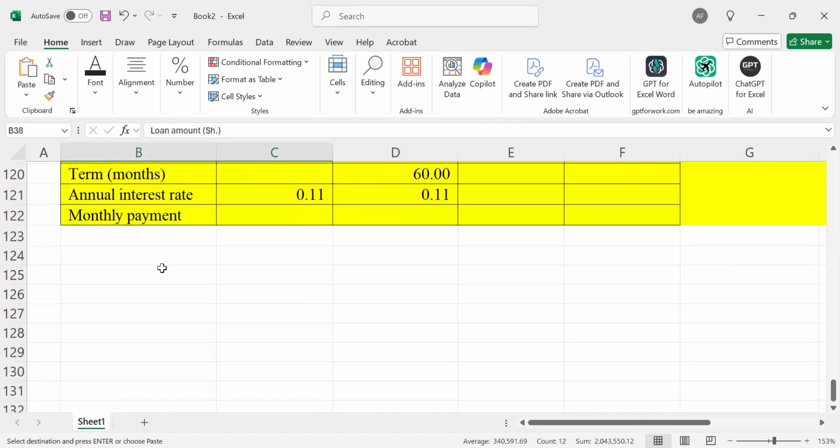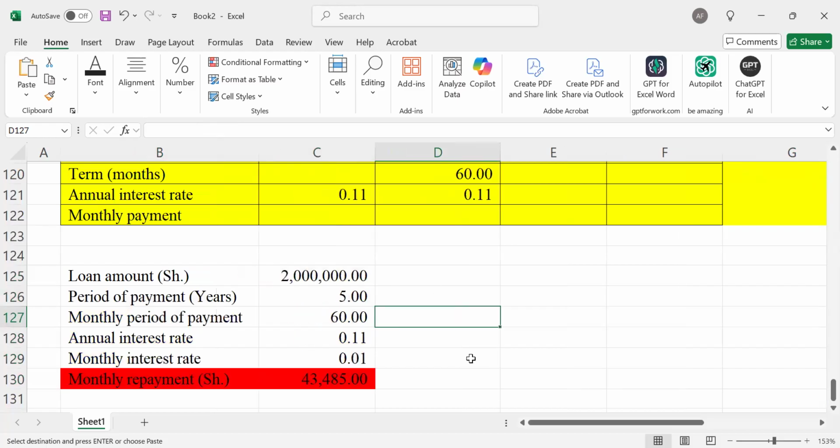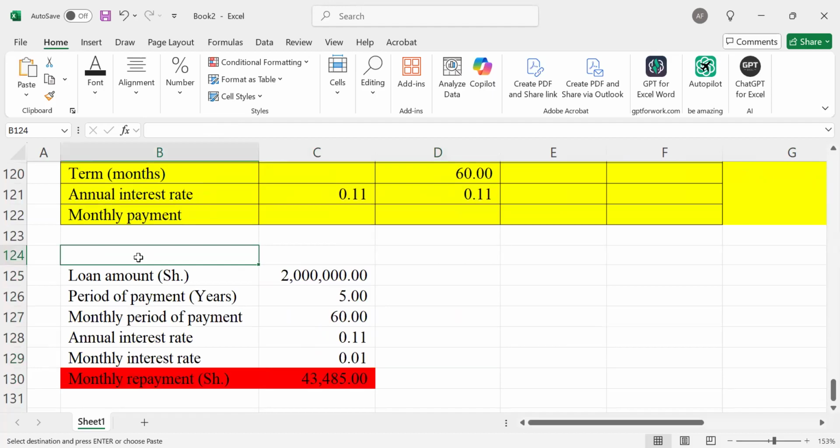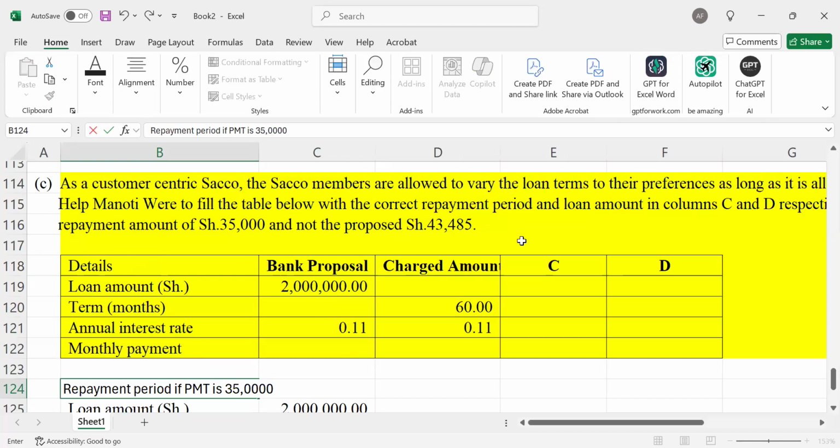What I will be required to do, my good students, is to determine the terms, that is the repayment period, if my PMT is 35,000 and not what they had given us.